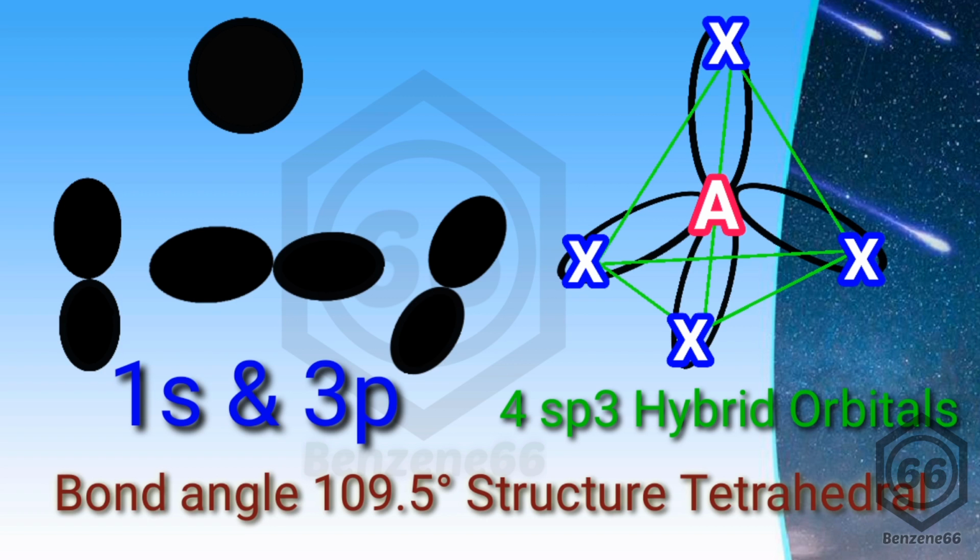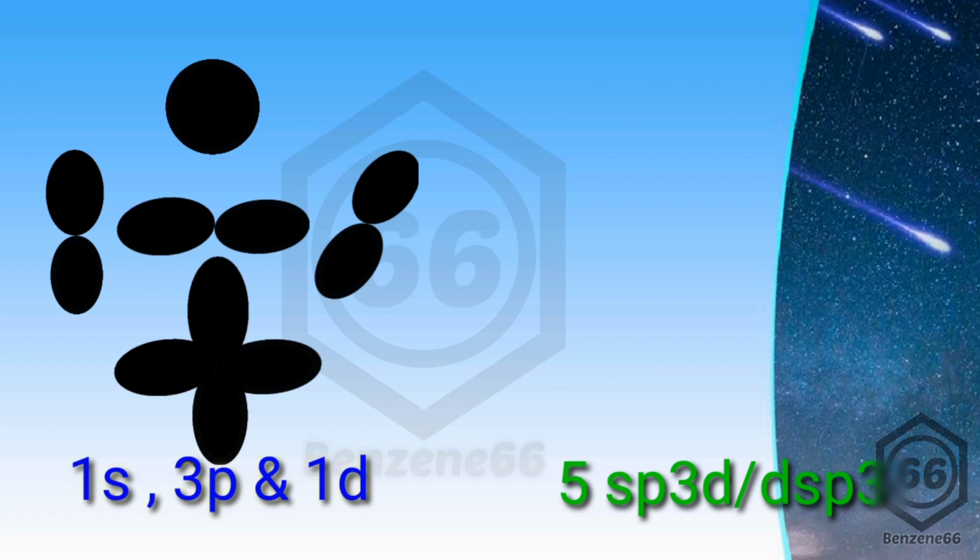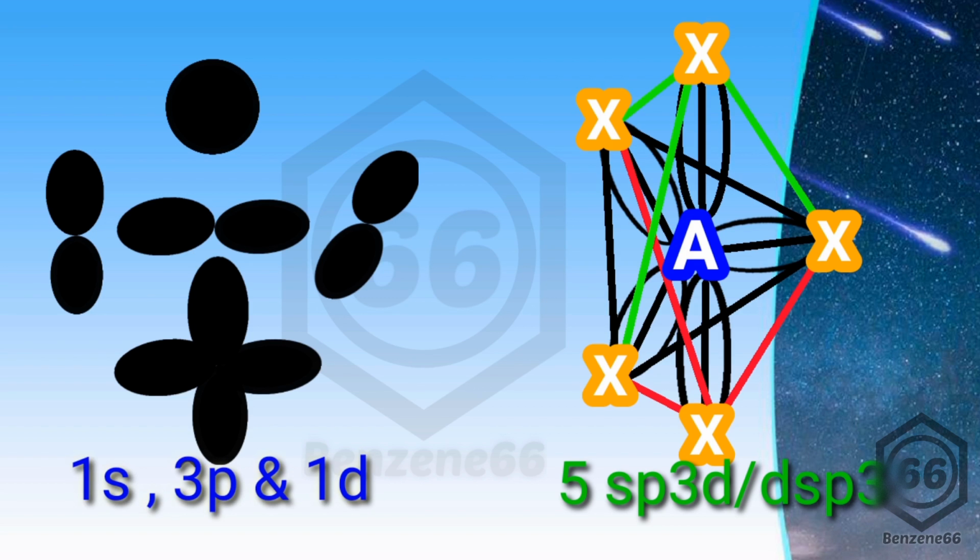Here again you can calculate the s and p character in the 4 hybrid orbitals, as a total of 4 orbitals are there. So 100 divided by 4, that is 25. One s is there, so 25% will be s character and 75% will be p character in these 4 sp3 hybrid orbitals. The next hybridization that we are going to discuss is sp3d or dsp3.